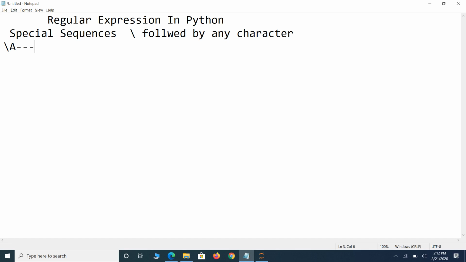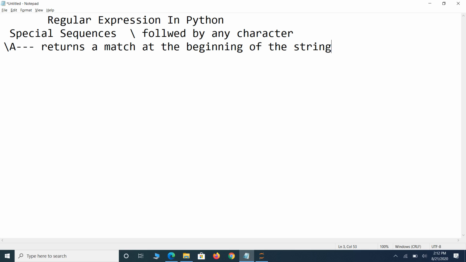It returns a match if the specified characters are at the beginning of the string. Backslash A means it returns a match when the given character is at the beginning of a string.